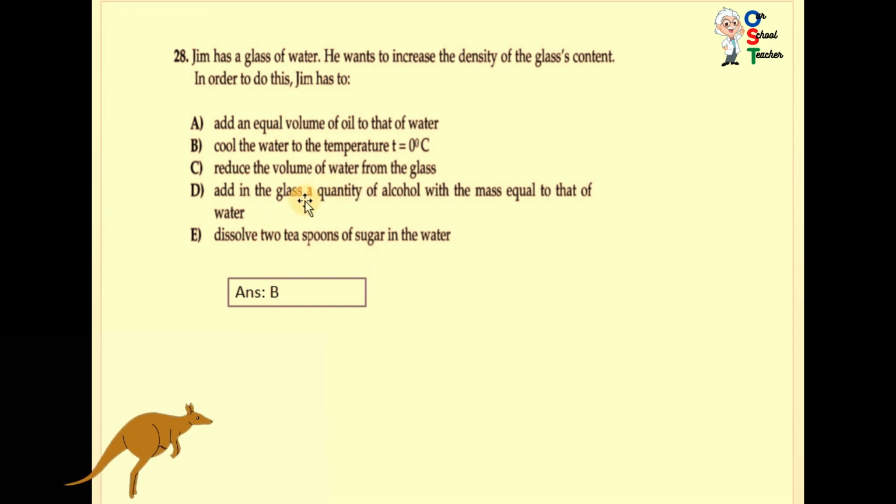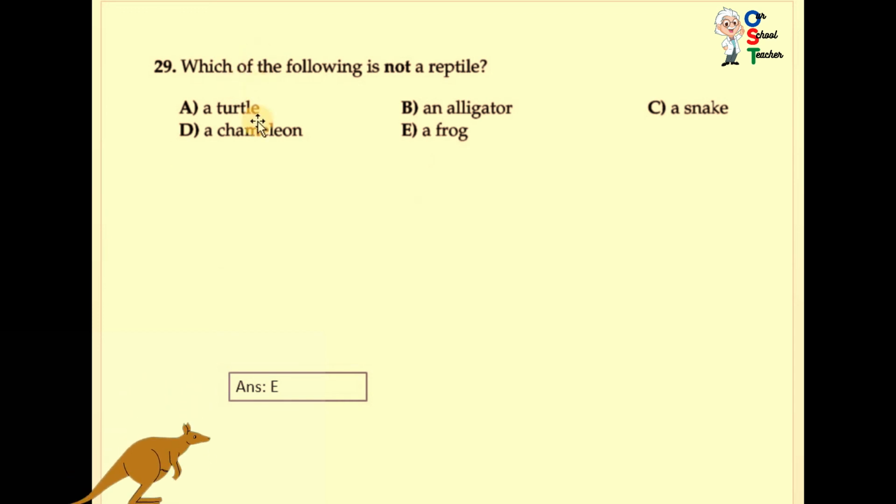Alcohol is also a liquid, so both are liquid, and it doesn't affect the density. Dissolve 2 teaspoons of sugar in the water. Obviously there will be a clear solution. So B is correct.